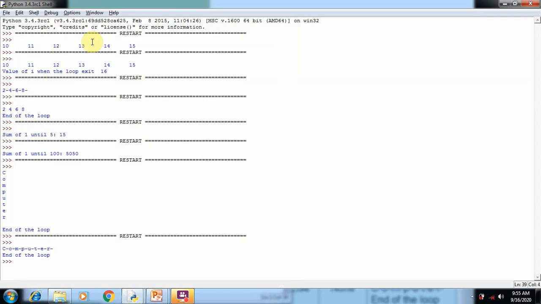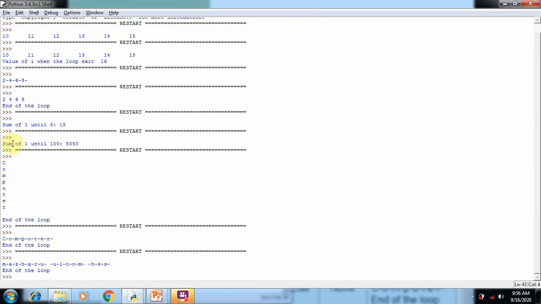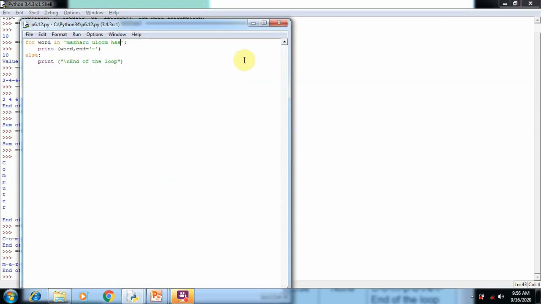Now I'm going to execute this program. Here you can see "Mazhar Ulum" is executed one by one. Here space is also considered as a character because this space is a white space. So this is the same example for using a string in the for loop.